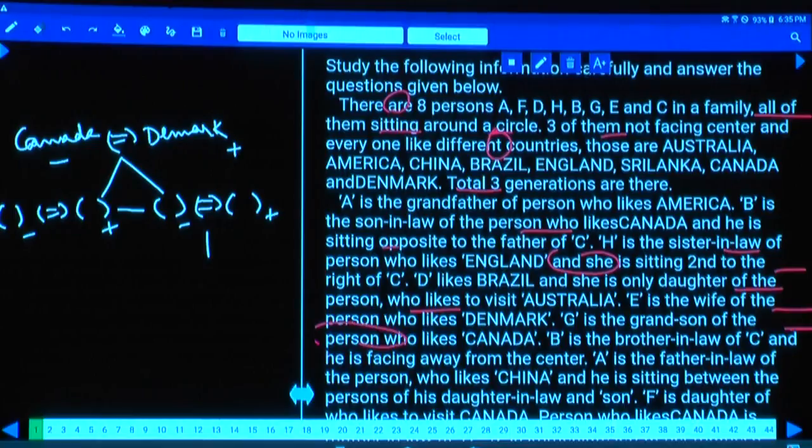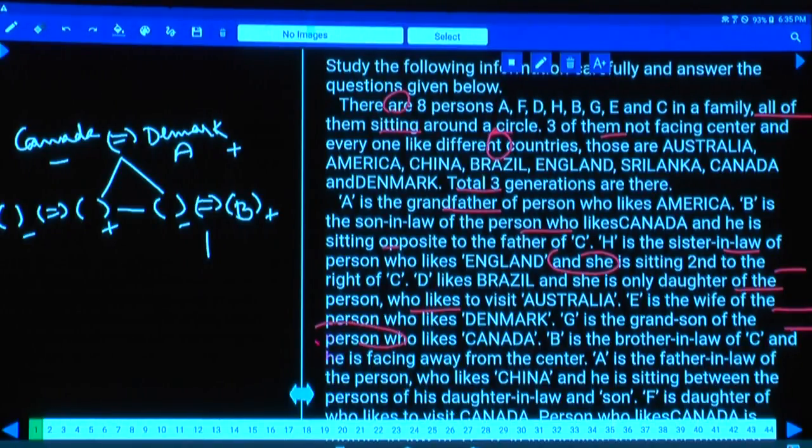Then coming to this one, A is the grandfather. As A is the grandfather, this A must be Denmark. A is the grandfather of the person who likes America, and the person who likes America must be in the 3rd generation, isn't it? 3rd generation. And B is the son-in-law of the person who likes Canada. B is the son-in-law of the person who likes Canada means B must be here.